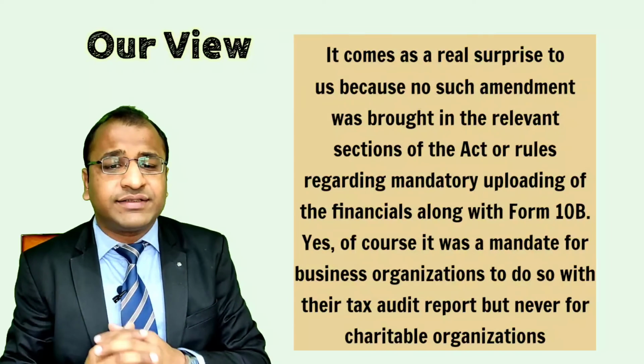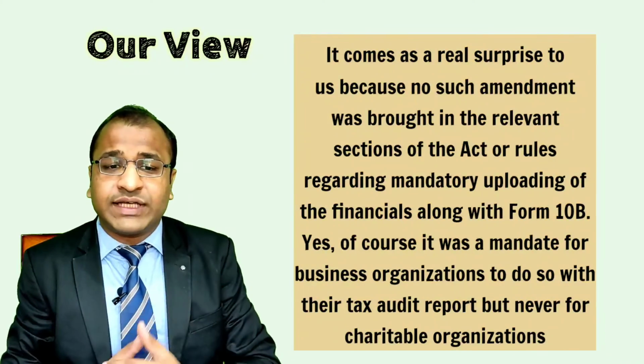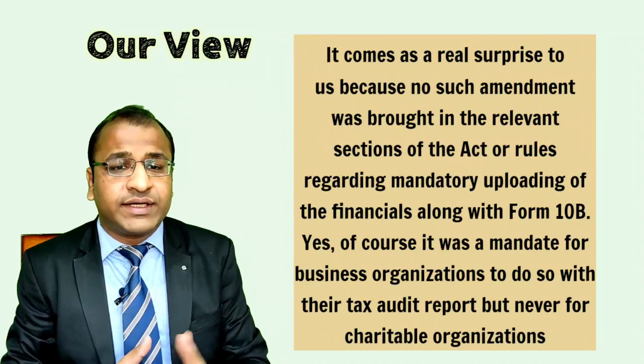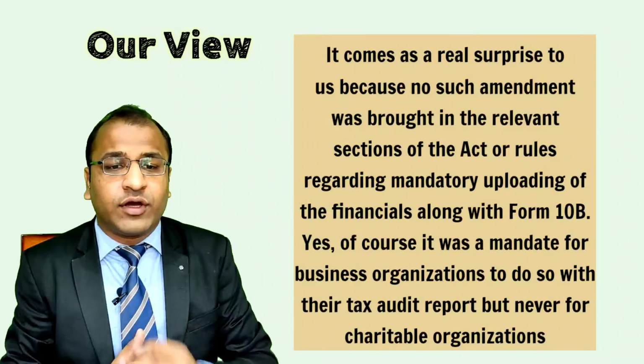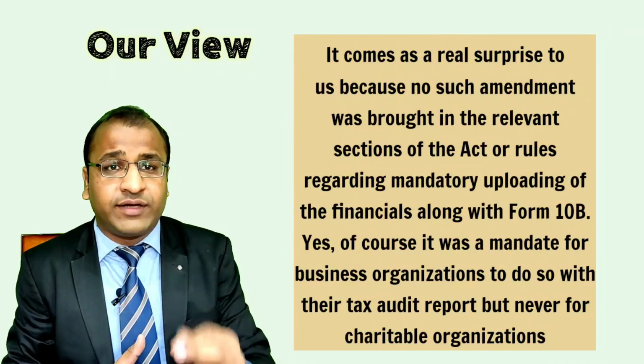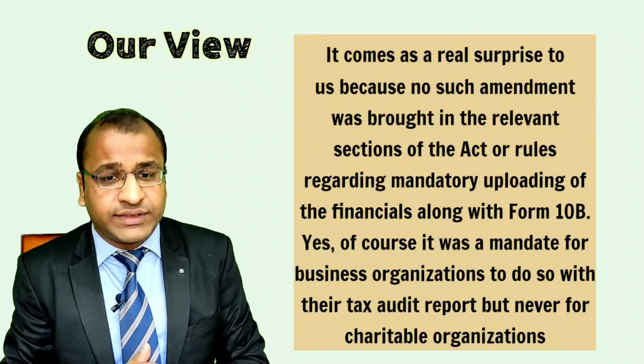It comes as a real surprise to us because no such amendment was brought in the relevant sections of the Act or rules regarding mandatory uploading of the financials along with form 10B for the charitable organizations.